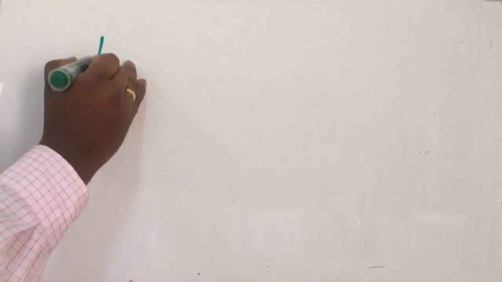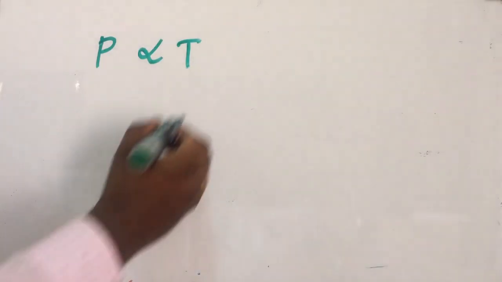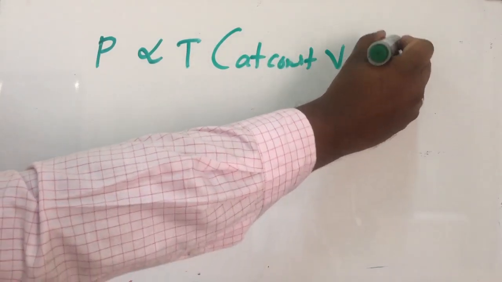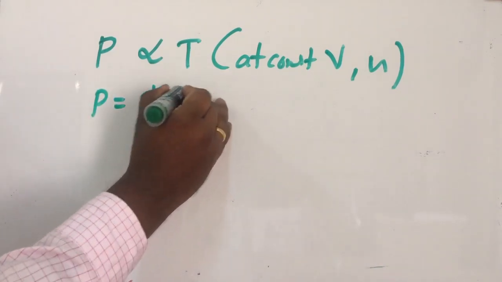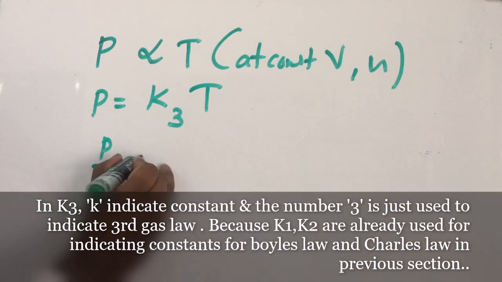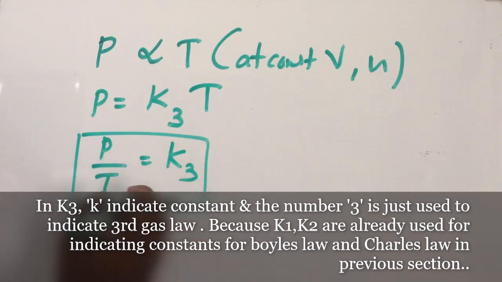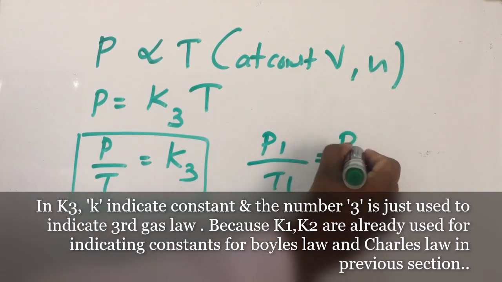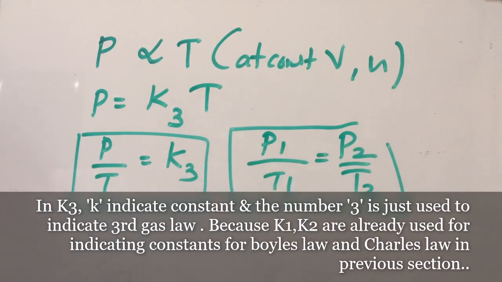Mathematically, we can write like this. P is directly proportional to temperature at a constant volume and n. So P is equal to K3 constant into temperature. P by T is equal to K3. For two different pressures and temperatures, what we can write? P1 by T1 equal to P2 by T2. This equation is helpful for numericals.